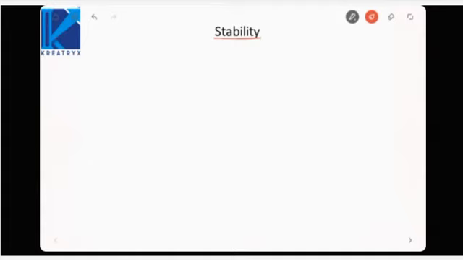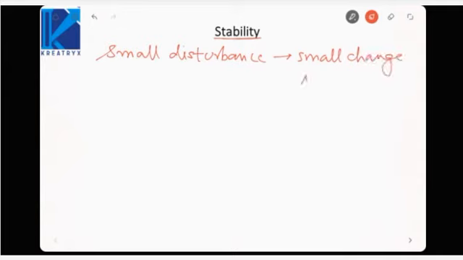If such parameters vary, the resulting change in output is what we term stability. A small change in input or parameter should lead to a small change in output, not a large change. Small disturbance should only lead to small change in output, that will be termed as stability.